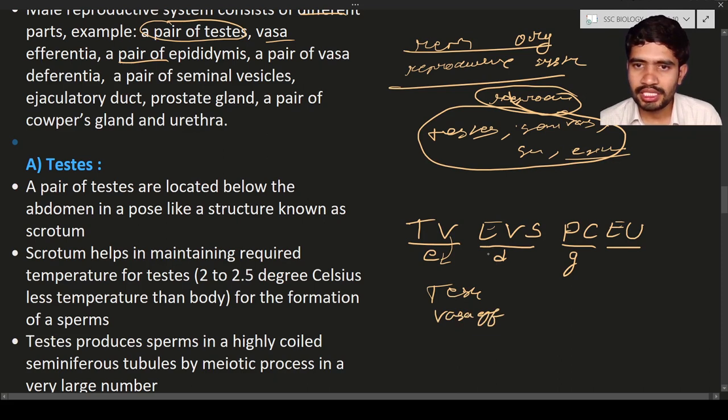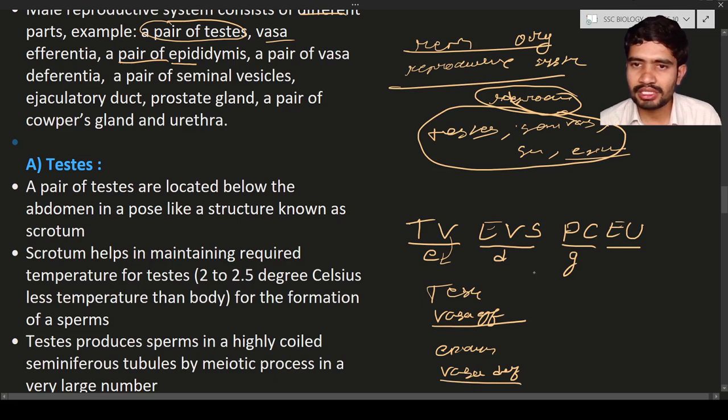Next, ED means epididymis, which you can see after the E. Next, D means vasa deferens. So here, vasa efferentia is there, vasa deferens is there.